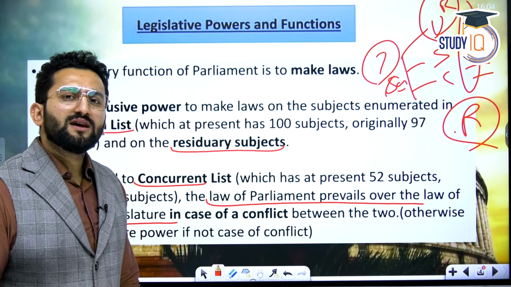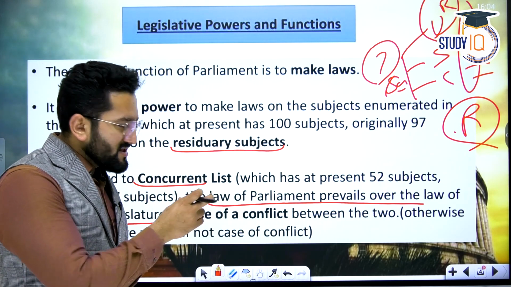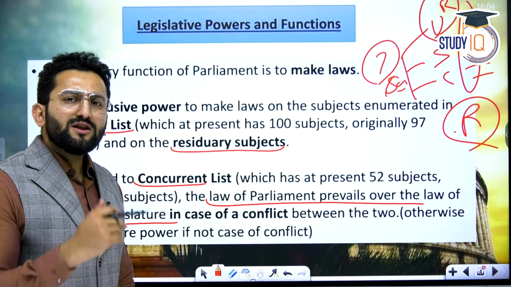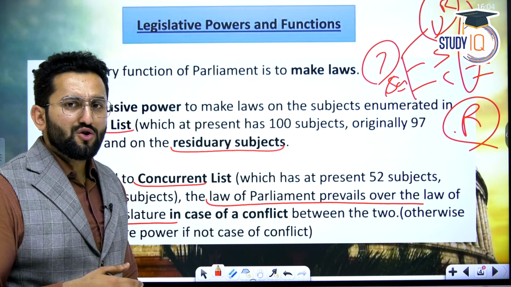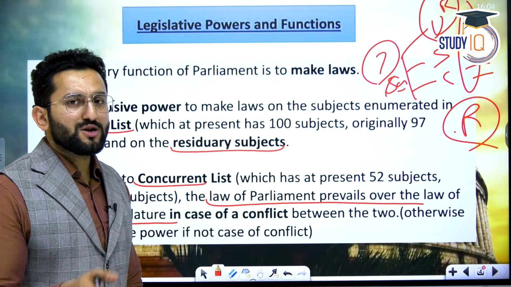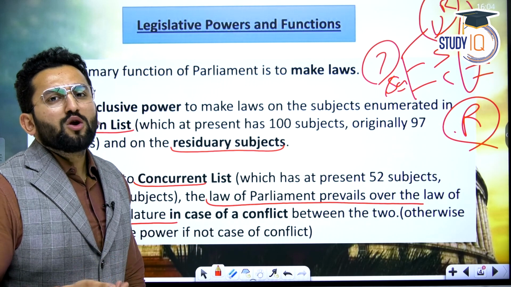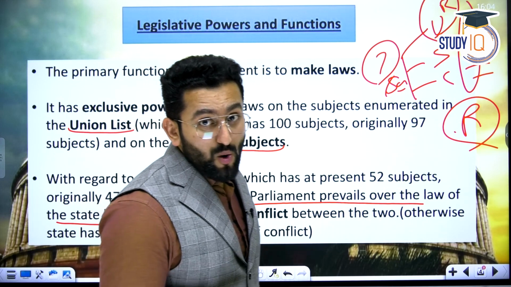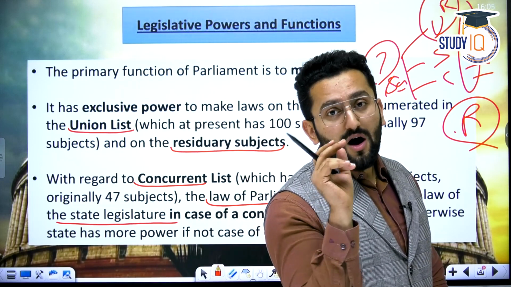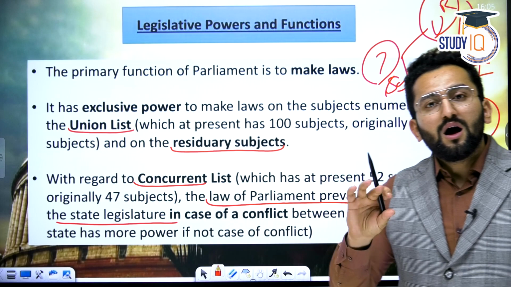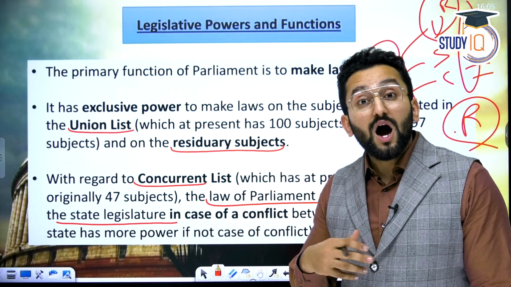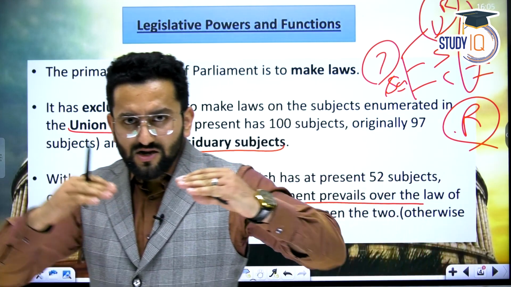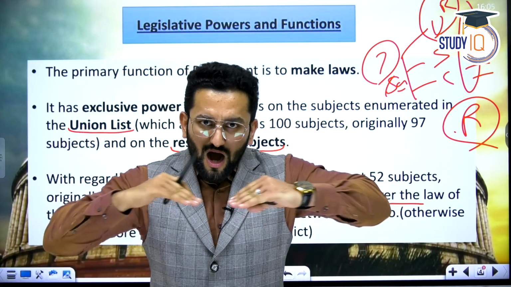The Supreme Court says, in such a condition when these two laws are in conflict, because these were mentioned in the concurrent list, we need not continue this conflict and we need not always say that union law is going to prevail. Ultimately, what is the objective? The objective is betterment of the people. So, the Supreme Court nowadays is using the doctrine of harmonious construction. Harmonious, what does it mean? Harmony. Right? So there should be harmony when center and state law are in conflict on a matter in the concurrent list.